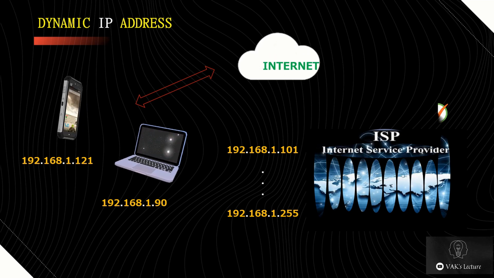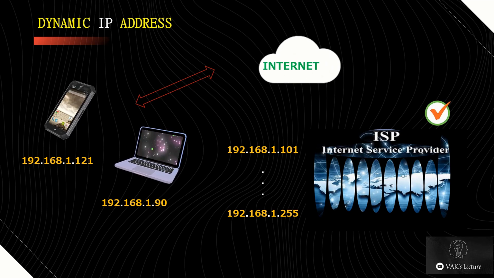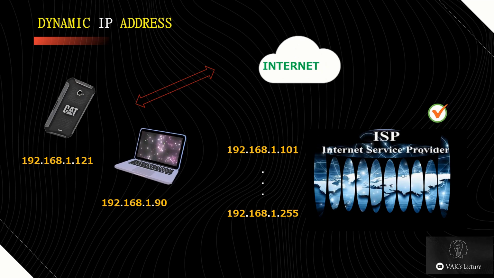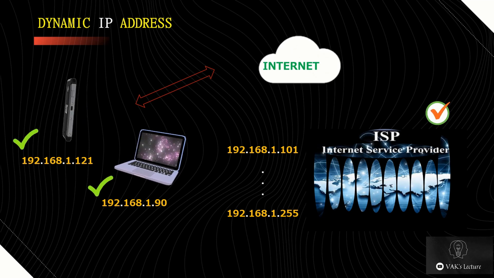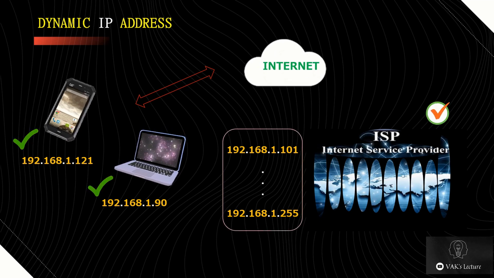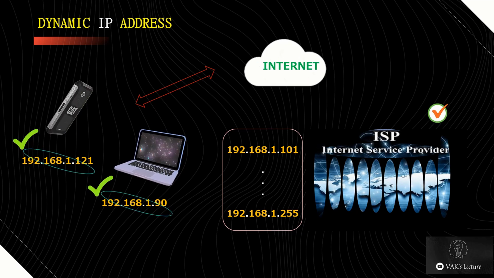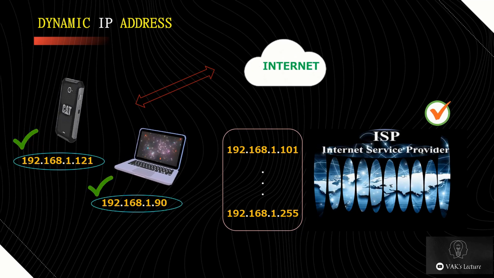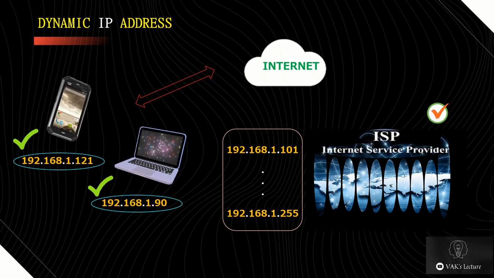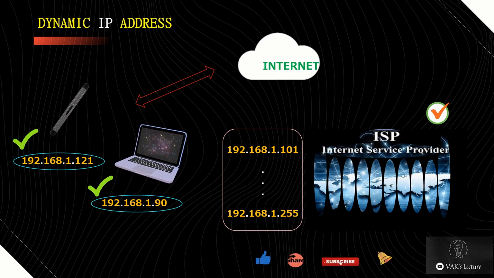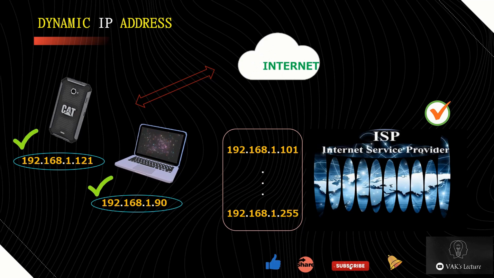Next time you connect your device to the internet, your internet service provider provides you some different IP address, but from the same available range. Since the IP address keeps on changing every time you connect your device to the internet, such IP addresses are called dynamic IP addresses.